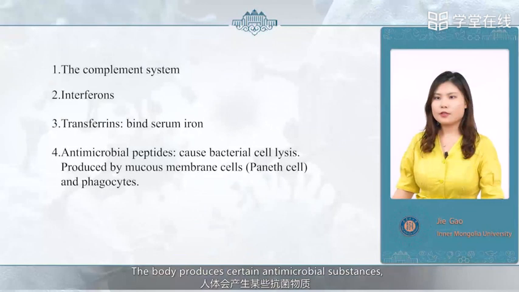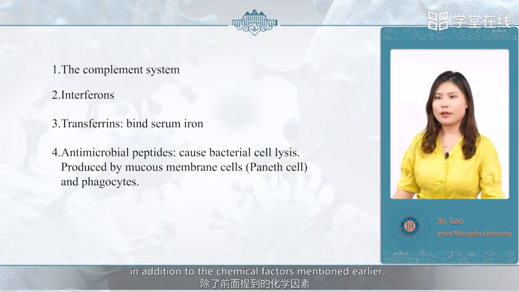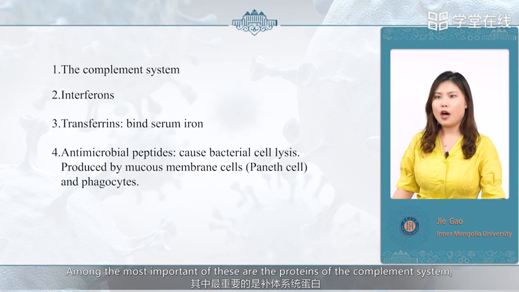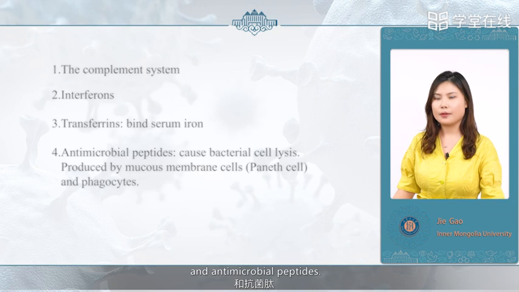The body produces certain antimicrobial substances, a final component of the second line of defense, in addition to the chemical factors mentioned earlier. Among the most important of these are the proteins of the complement system, interferons, iron-binding proteins, and antimicrobial peptides.